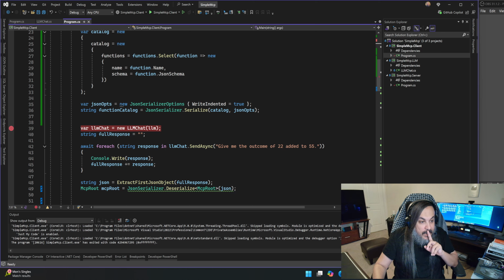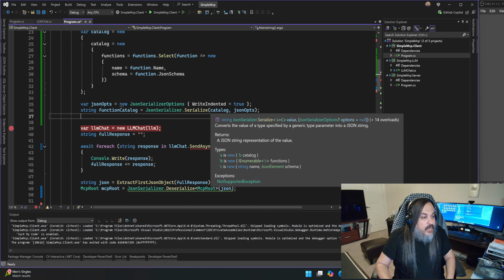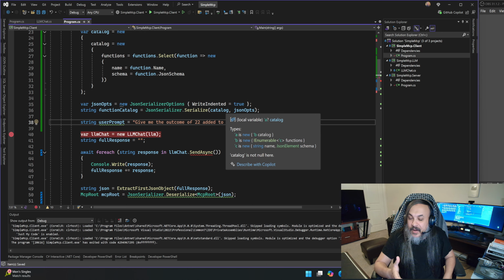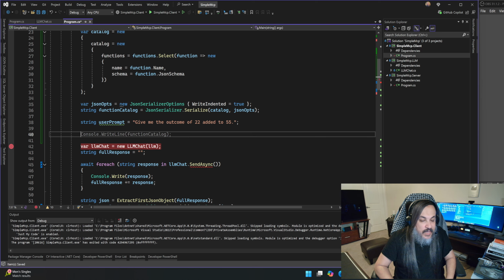Now let's take this and create something called user prompt, because we're going to add into that user prompt in a second. So this is a user prompt: give me the outcome of 22 added. This is intentionally written this way just so I can show you how smart this thing is and what I can do. We'll get to that part in a second. Let's just go to the part where we add the prompt.